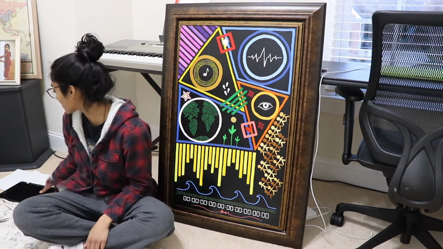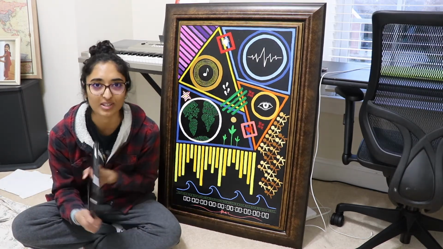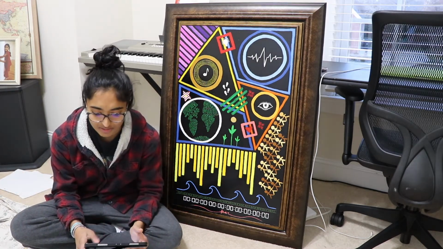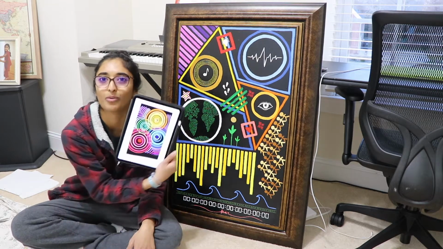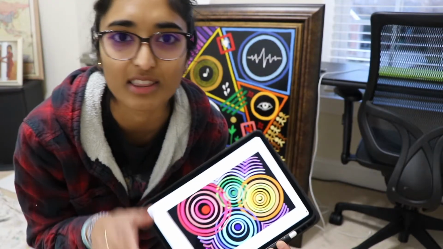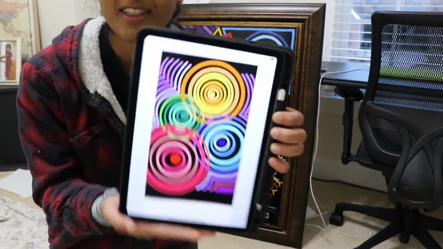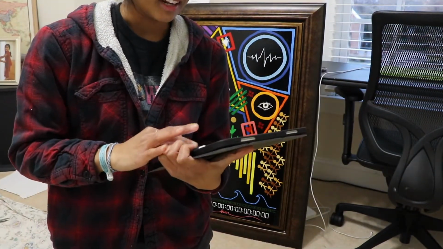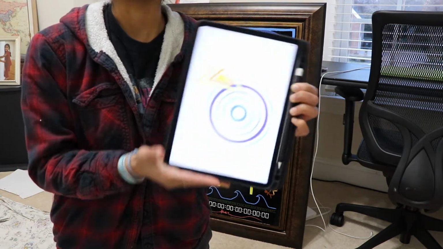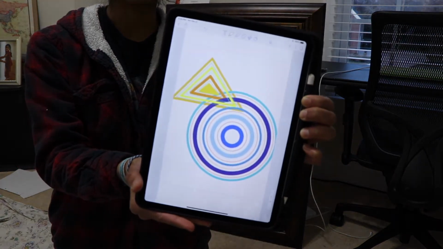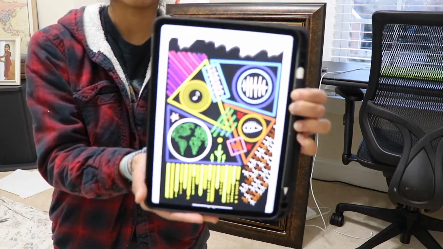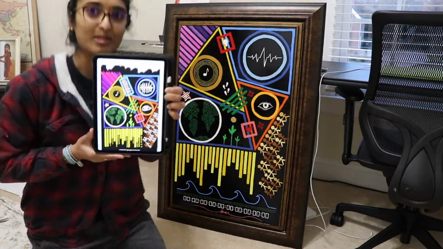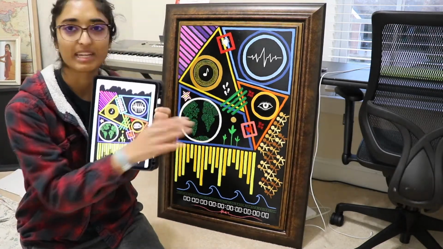I have an iPad, so I started drawing on there. And I didn't really know what I was gonna create. So at first I just had all these random shapes. So here's one idea. I love colors, I love the rainbow. So I had this idea, and then I started messing around with some triangles and circles and things like that. And then the first design was this. It's pretty similar to that. I ended up mirroring it pretty exactly.